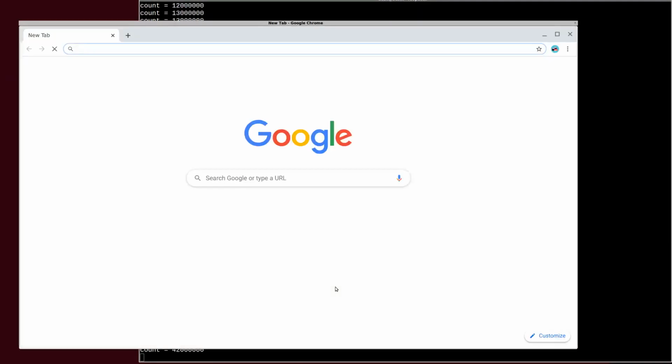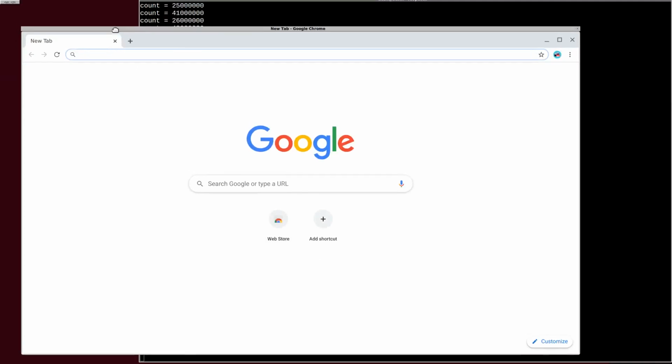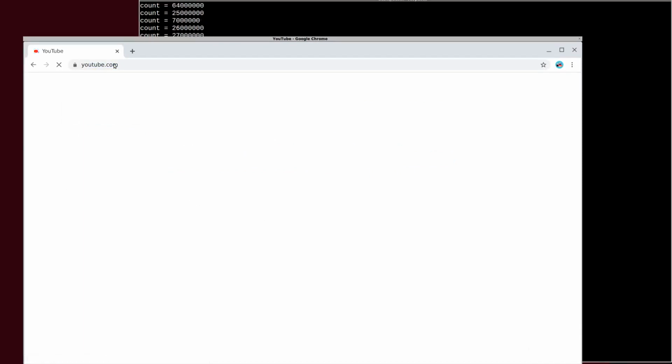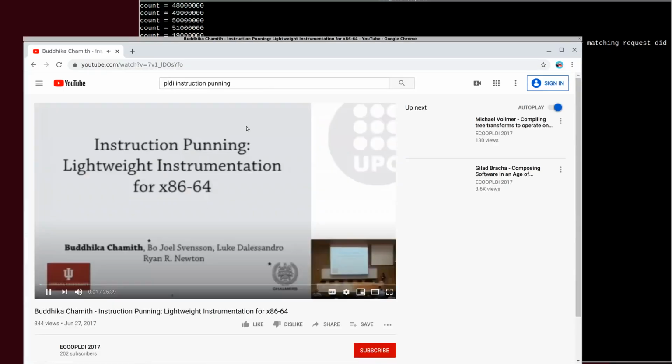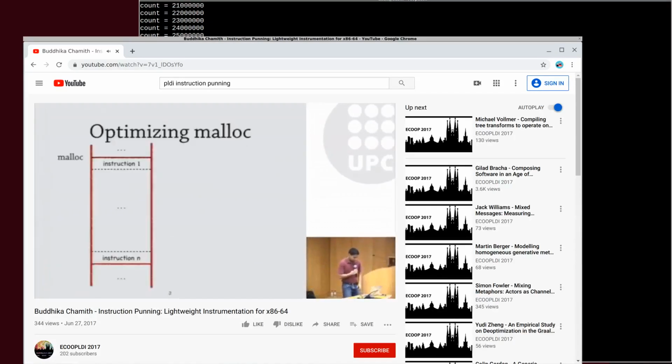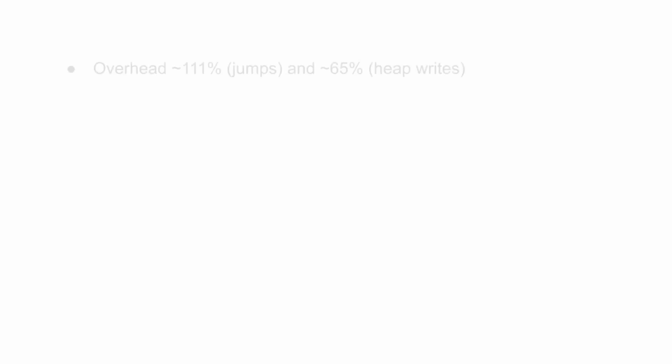Now we can run the modified Chrome binary and it will print instruction count information to the terminal. The modified binary runs as normal, although it runs a bit slower because of the instrumentation. The video here has been sped up to be about twice that of normal. The E9 patch tool has an overhead of around 50 to 100%, but this depends on the application and the number of instructions that are patched.